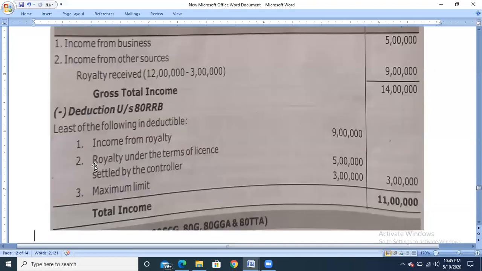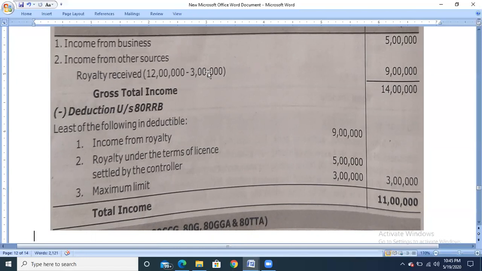So let us see the solution part. Calculation of total income, assessee status: resident, previous year and assessment year. First one, income from business, 5 lakh rupees. They have given that in the problem. Income from other sources: royalty received 12 lakh, expenditure incurred 3 lakh rupees, so balance amount 9 lakh. There are no other incomes. So total 14 lakh will be the gross total income.